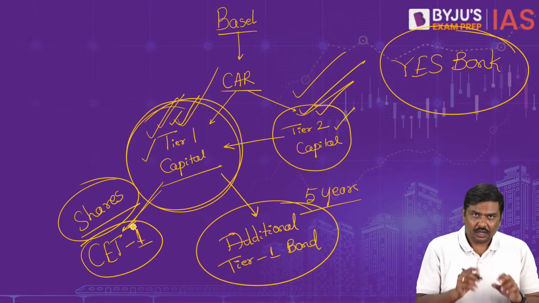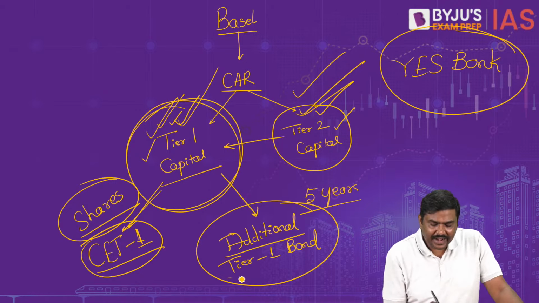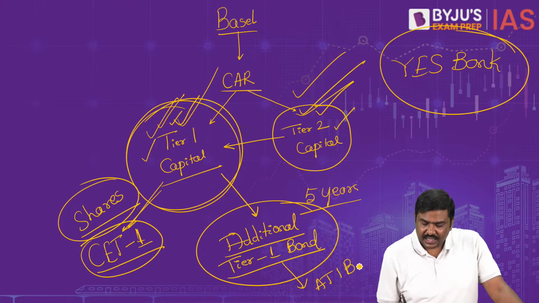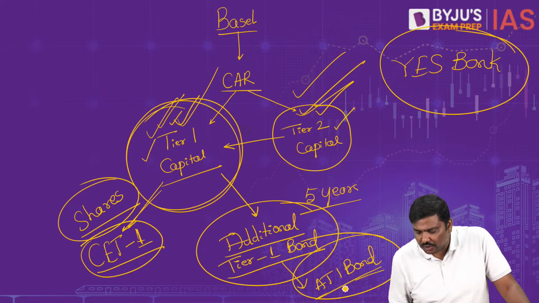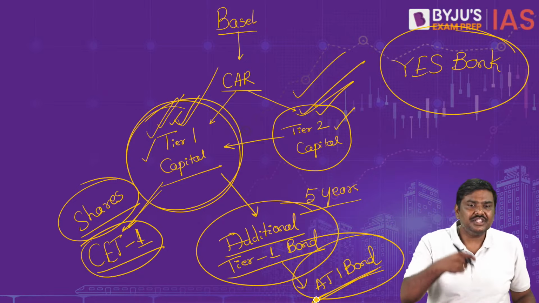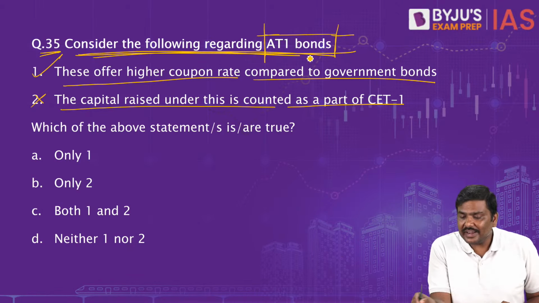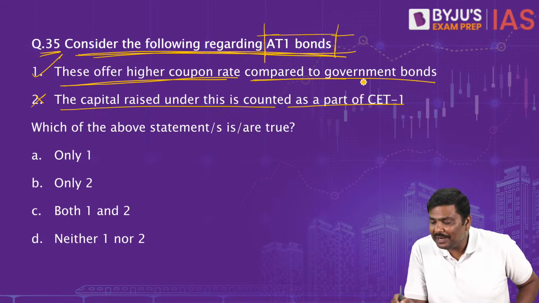Come to this. Tier 1 capital, two very important ways: common equity tier 1 and additional tier 1 bond. And this, in short, is very famously referred to as AT1 bond, additional tier 1 bond. Now let me go back. Consider the following regarding AT1 bond. These offer higher coupon rate compared to government bonds.